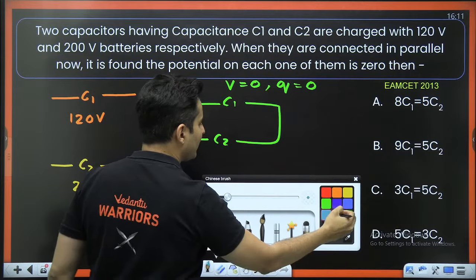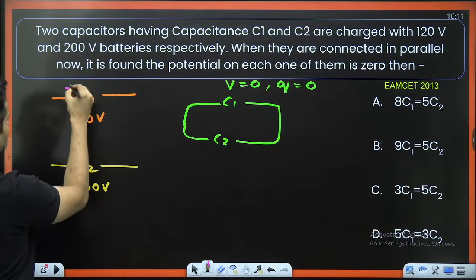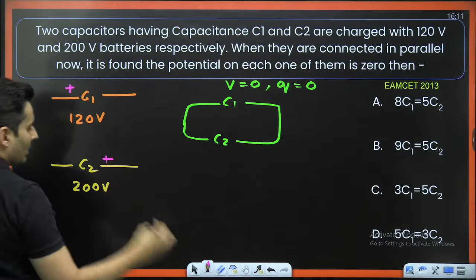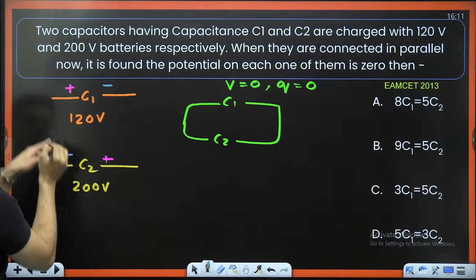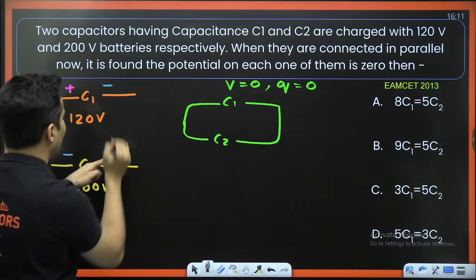meaning, for example, this was the positive terminal and let's say the other side was the negative terminal. So the positive was connected to negative, and negative was connected to the positive.